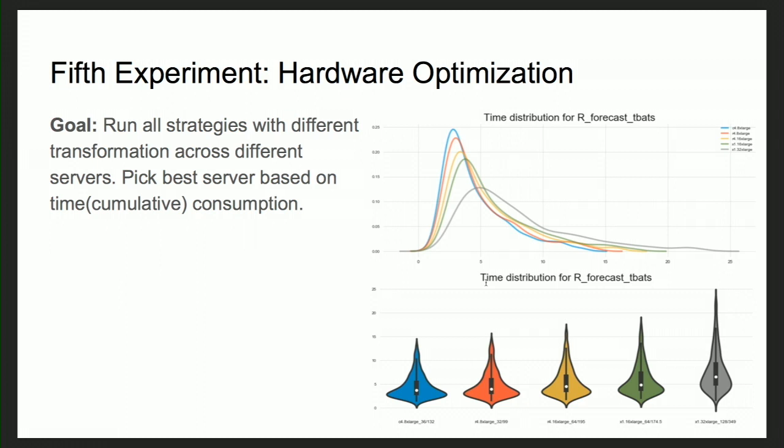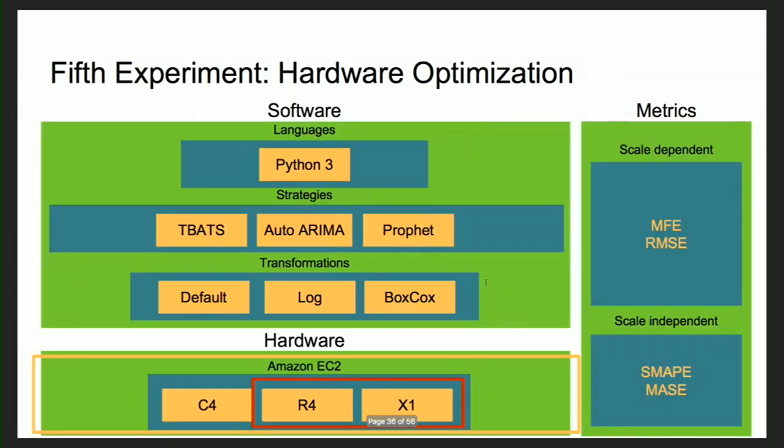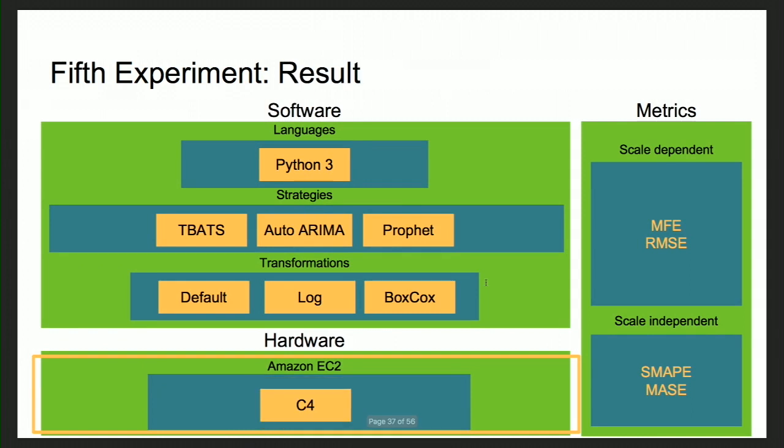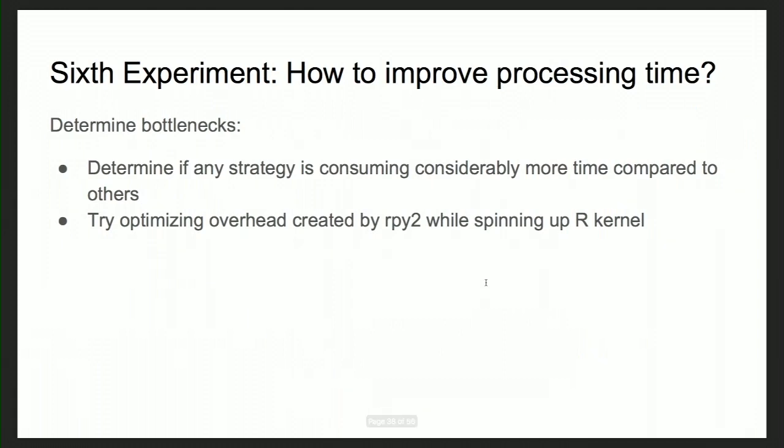The very first here is the C48 type, which is a compute optimized hardware instance. That makes sense because we are doing a lot of modeling, which is compute heavy. So C48 seems to be a clear winner here. We got rid of the other hardware types and decided to run our pipeline on the compute optimized system. Then we had everything figured out, except that we just wanted to optimize our runtime more if we could.